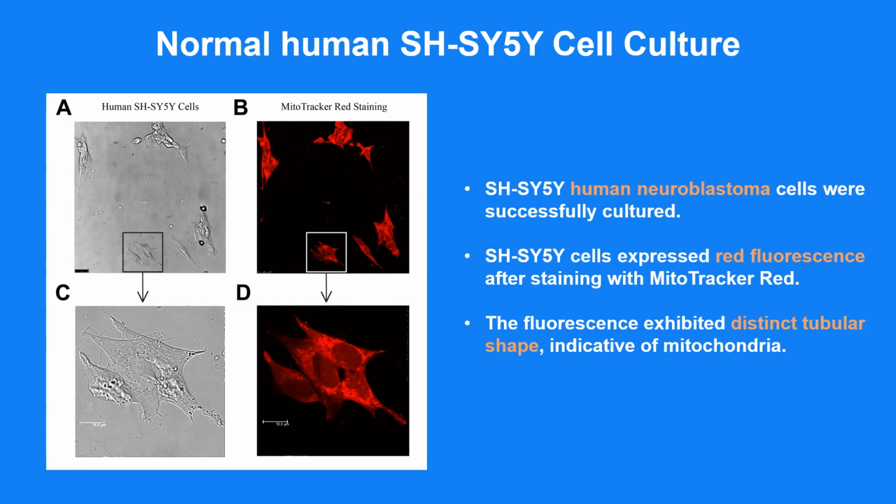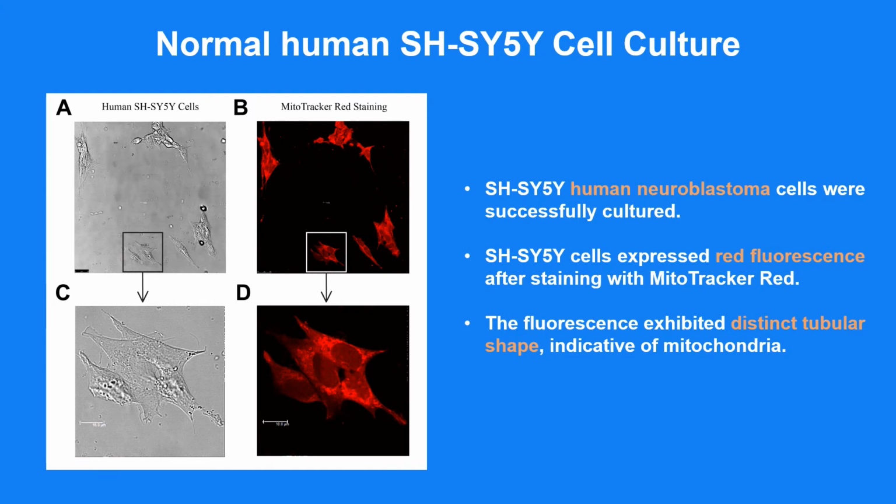Figures A and C are images of the cells without fluorescence. The cells are clearly flat, indicating that they are sticking to the plate and healthy. Figures B and D are images of the cells with fluorescence. As you can see in figure D, the red fluorescence is grouping up in distinctly tubular patterns. Since MitoTracker Red is known to enter mitochondrial membranes and stain them red in living cells, these tubular patterns are mitochondria. These images served as my control model and made it clear that healthy mitochondria are slightly tubular and that the dye is distinctly separated within the cells.